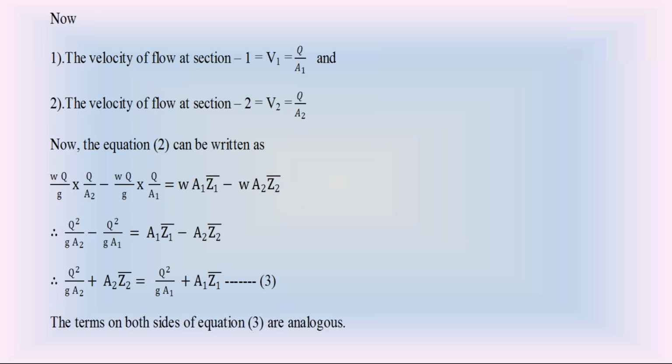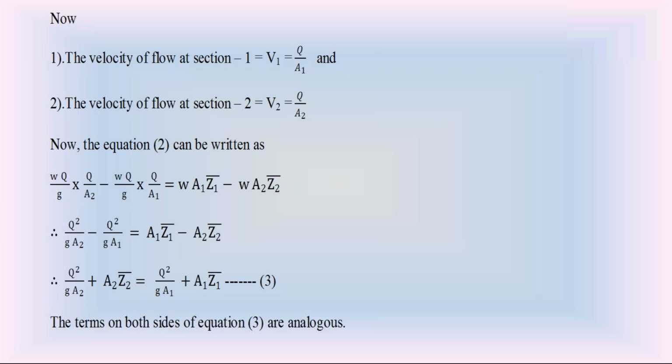Z is the potential energy per unit weight of water. Y is the pressure energy per unit weight of water. V square by 2g is the kinetic energy per unit weight of water.